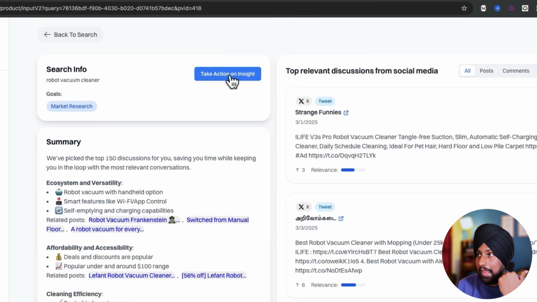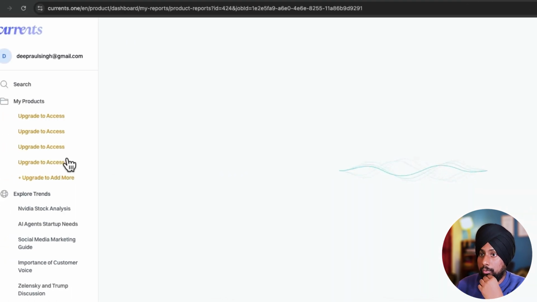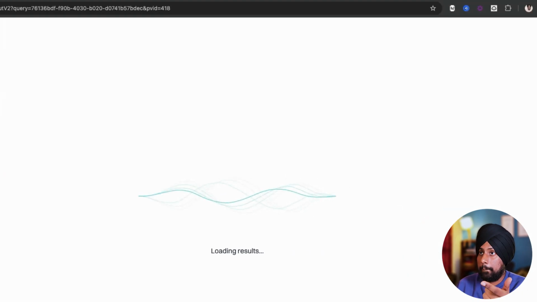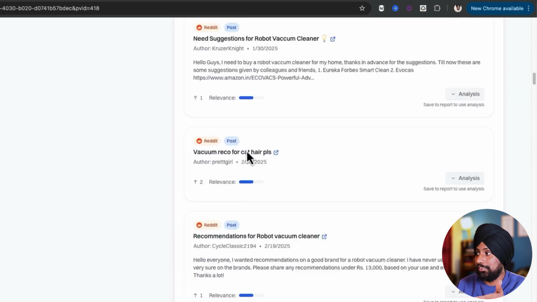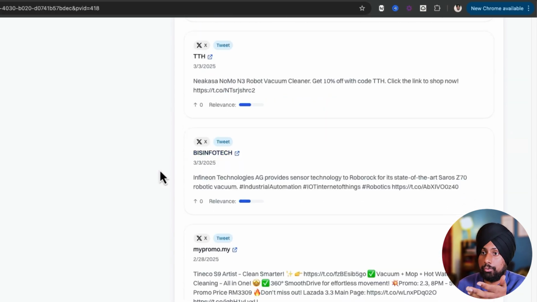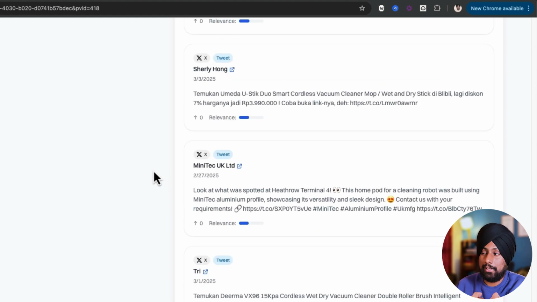So if you want to take action on insight, you have to pay extra, for example here. So you need to upgrade the access for this and to save your research as well. But I think the researching is pretty good. For example, if I go to research, the search is pretty neat here. But here is a catch. If you want to spend money on this particular tool, it will cost you around $39 per month.